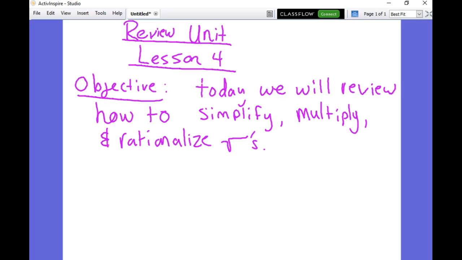So we've concluded our chat about polynomials, and the other thing we need to review before we begin Unit 3, quadratics, is we need to review square roots. So the next few days will be devoted towards square root stuff.